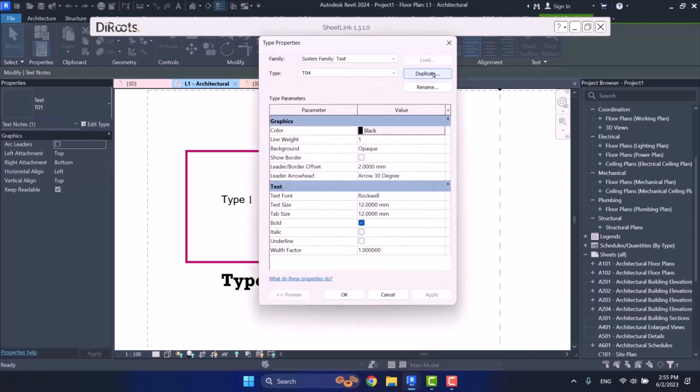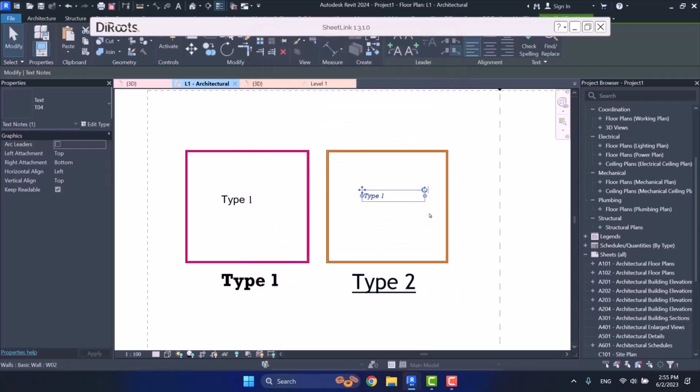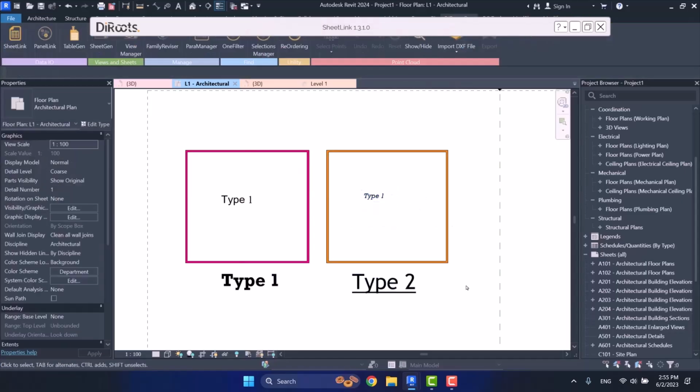I name it T04. I resize it to 4.5. I don't want it to be bold. I want it to be italic, like this. Alright, here we have 4 texts, and each one has a different type.